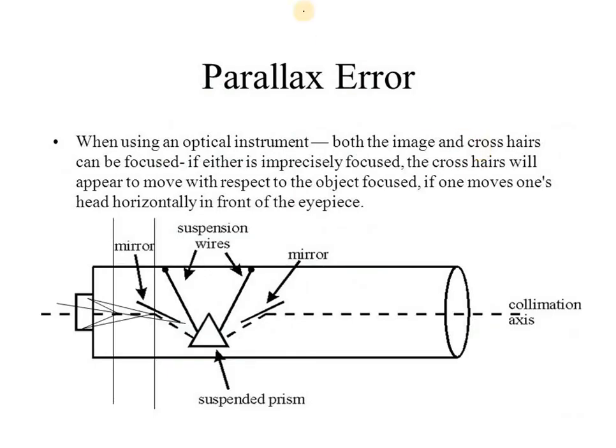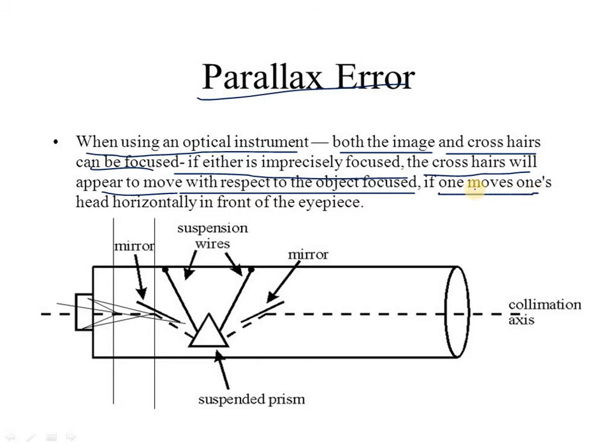So these are the parallax. We can see here in the diagram parallax error. That is nothing but, when using an optical instrument, both the image and crosshairs can be focused if either is imperfectly focused. So the crosshairs will appear to move with respect to the object focused if one moves one's head horizontally in front of the eyepiece.